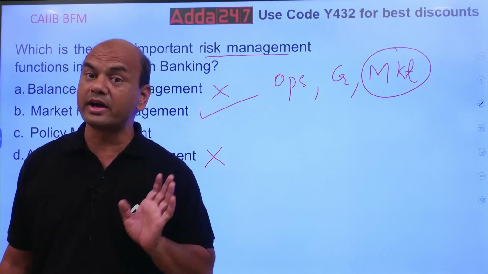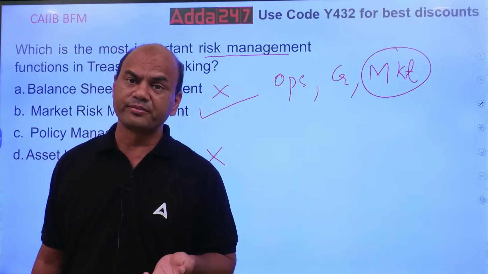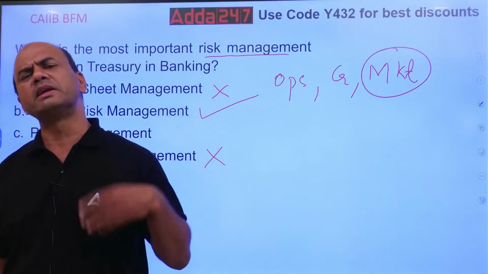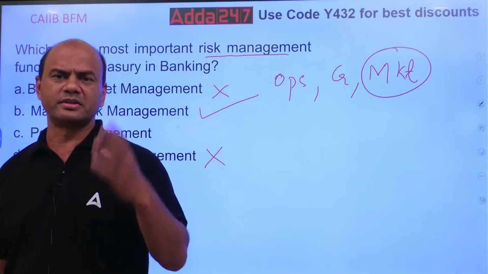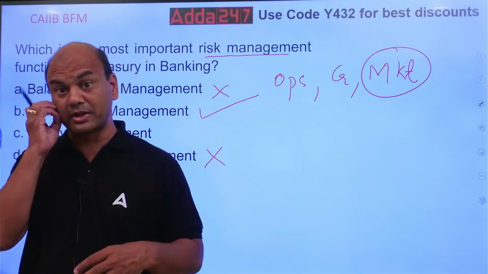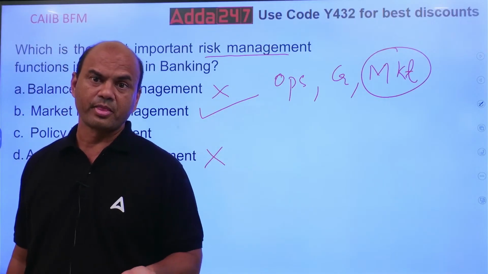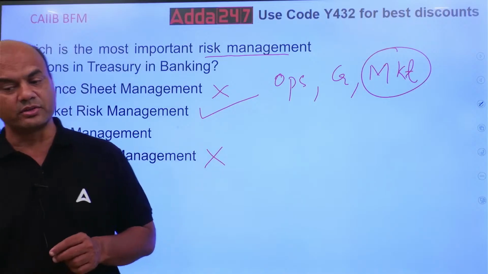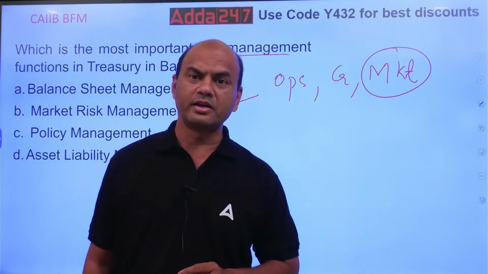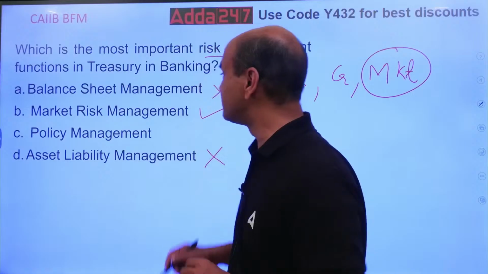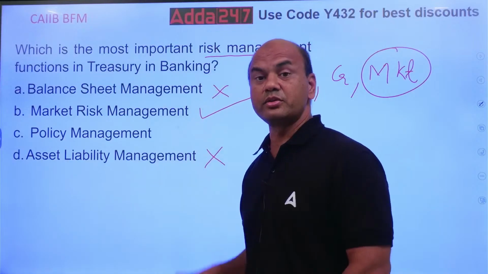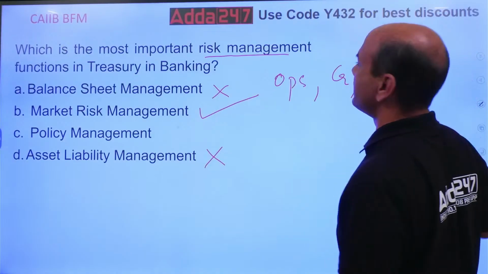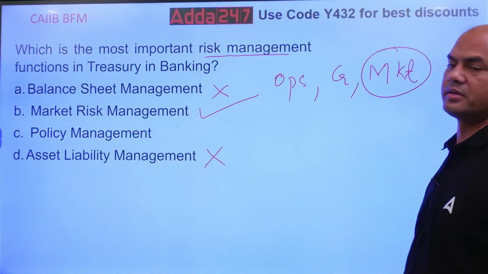So is it in your hands as a bank? No. Tomorrow if RBI increases the repo rate by, let's say, 2%, it's not possible, but then also you don't know what situation might come. Is it in your hands? No. So that is known as market risk. Market risk management is the most important function in any bank. Got it? Move on.